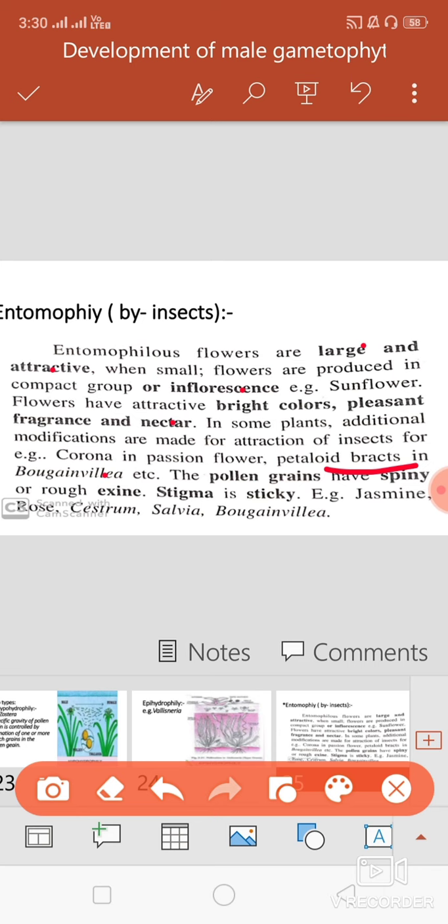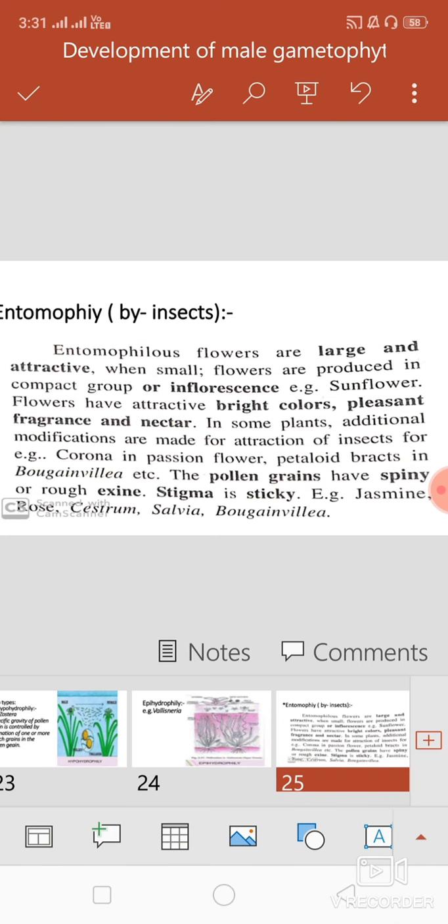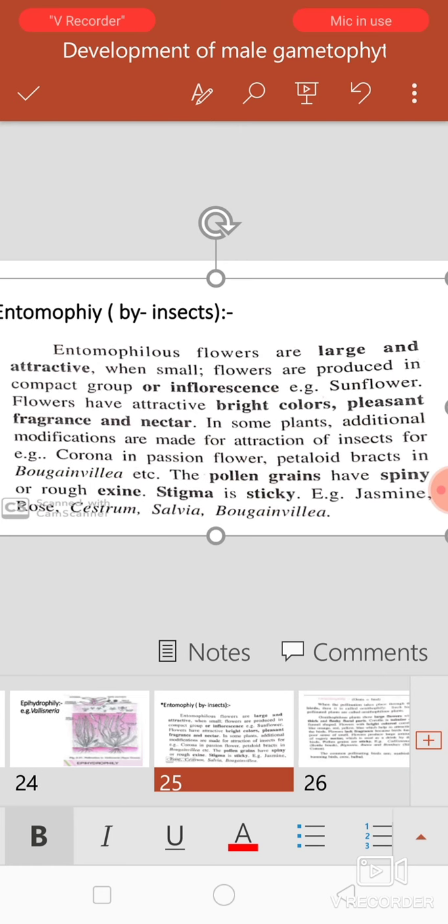So here the petaloid bracts in Bougainvillea or the corolla in flowers are present in tubular forms with an attractive color. So some modifications are also present in the flowers for the attraction of insects. Then next, pollen grains are spiny or rough. Then the stigma is sticky. Example, jasmine, salvia or bougainvillea.